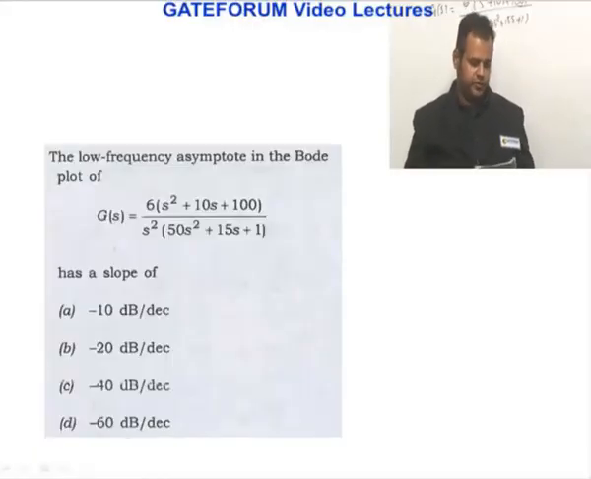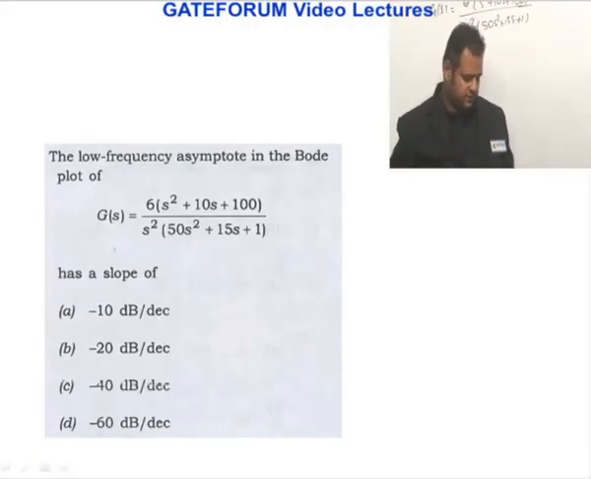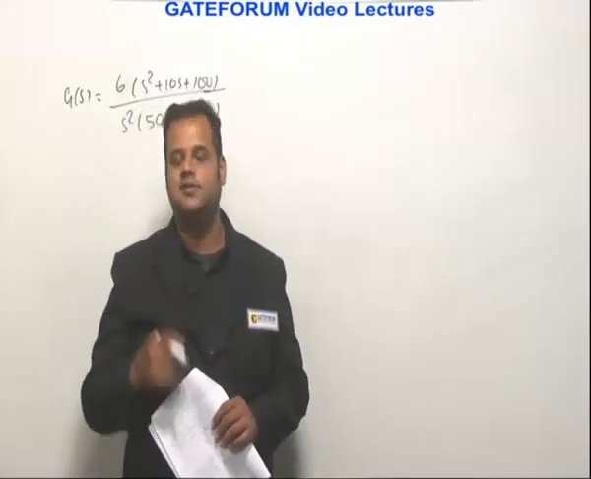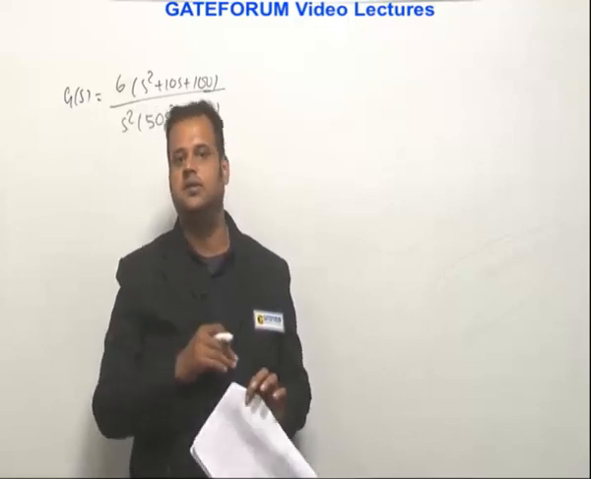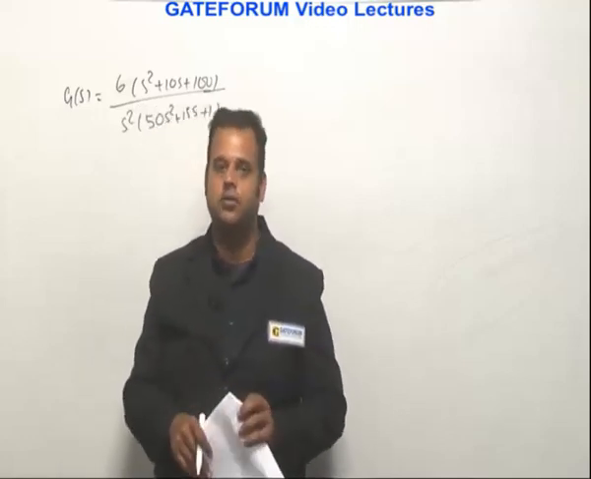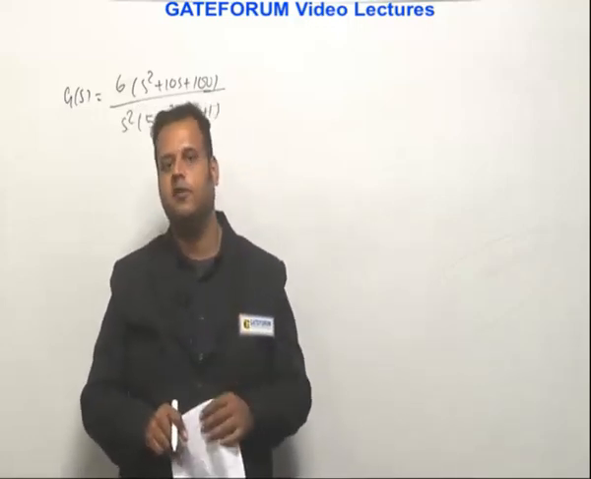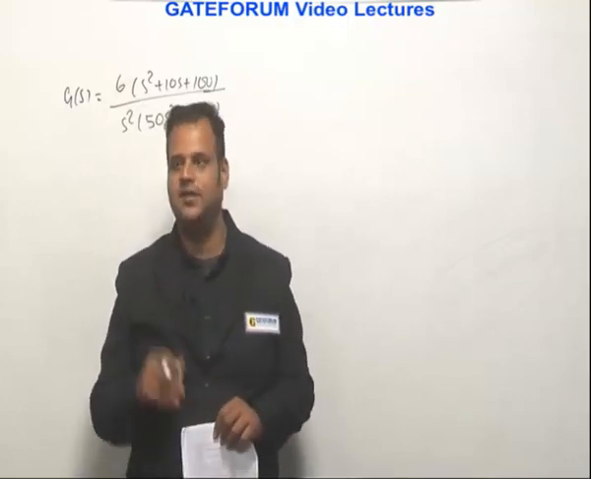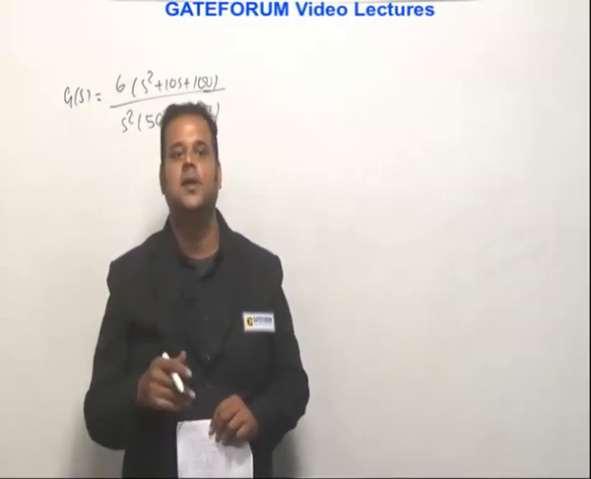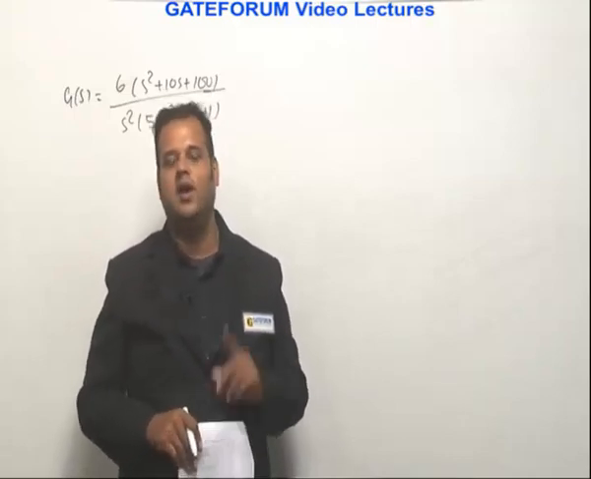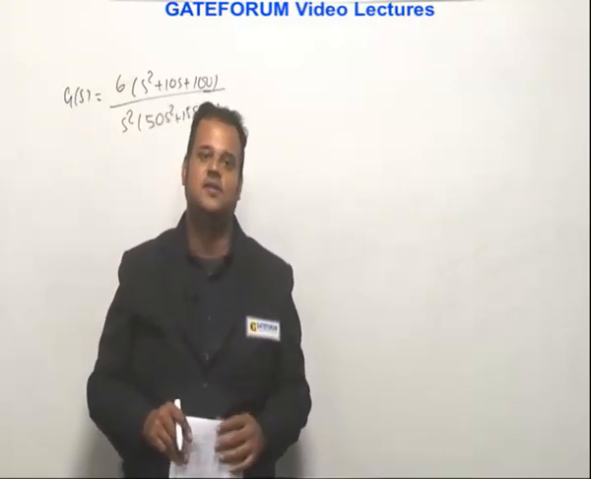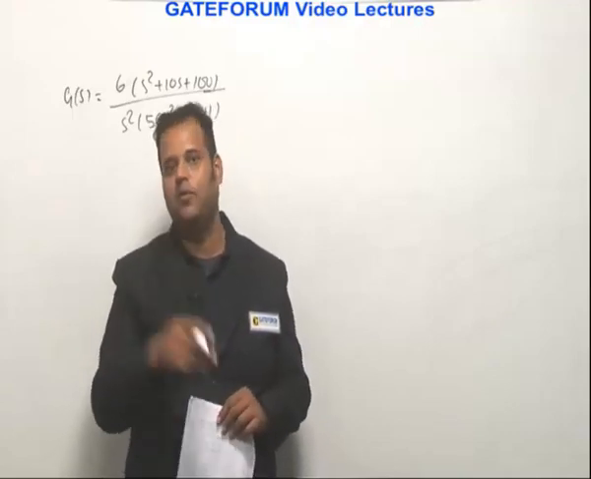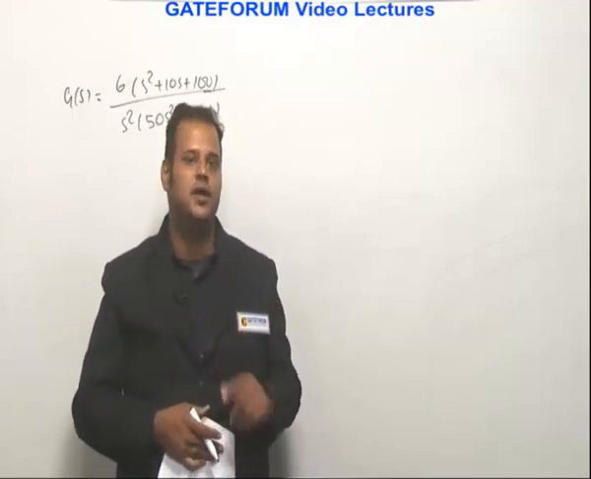The low frequency asymptote in the Bode plot of the transfer function has a slope of what? Well, the low frequency asymptote is already decided by the poles or zeros at origin, right? One zero contributes plus 20 dB of slope, n zeros contribute 20 into n dB of slope to the initial low frequency slope. Similarly, coming to poles, one pole at origin contributes minus 20 dB per decade. If there are n poles, it's minus 20 into n.